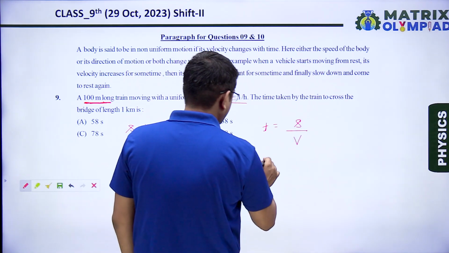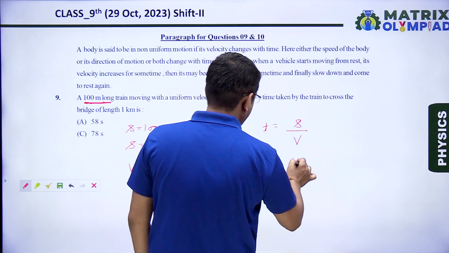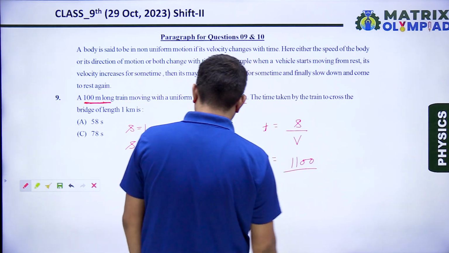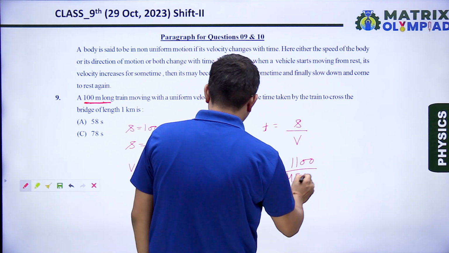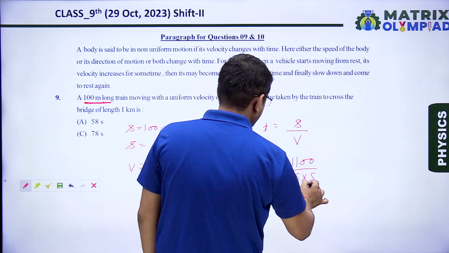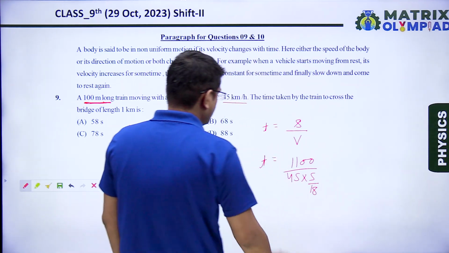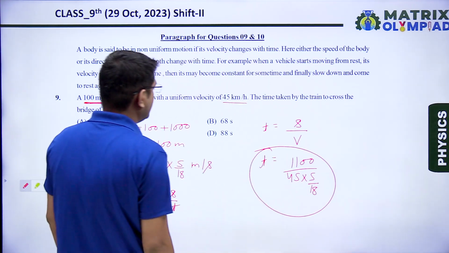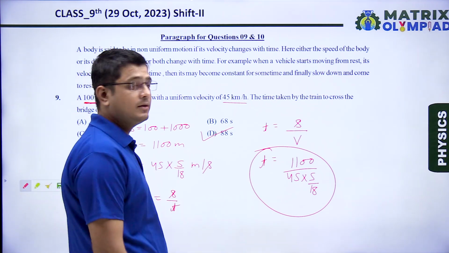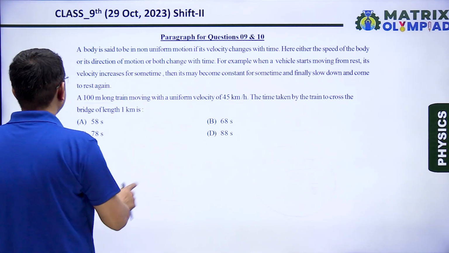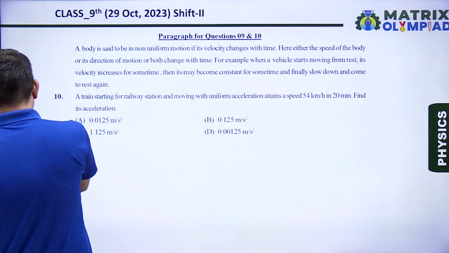Okay, so putting the values, t is equal to total distance, 1100 meters, divided by 45 multiplied by 5 divided by 18. On solving this, we will get the answer 88 seconds. Okay, next question. Question number 10.